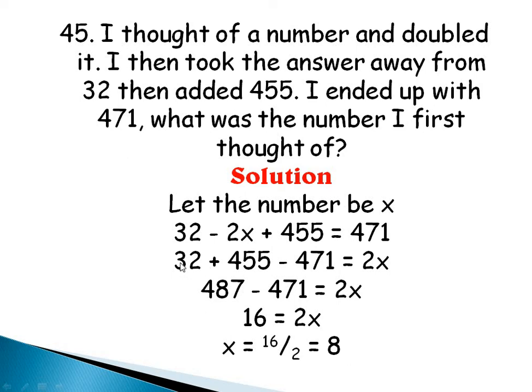So by the time I had this, 32 plus 455 will give me 487 minus 471 is equals to 2x. 487 minus 471 is 16. 16 is equals to 2x, and then I divide both sides by 2. 2x divided by 2 is x, 16 divided by 2 is 8. So my x is 8. The number I thought of is 8. To do a quick check, you can pause this video and then write 8 in place of your x and then try to see if you will still get 471. Is that okay? Very good.